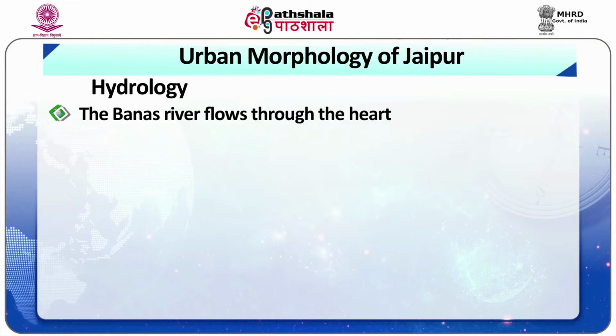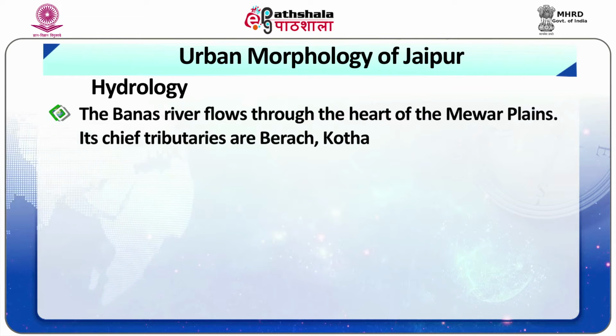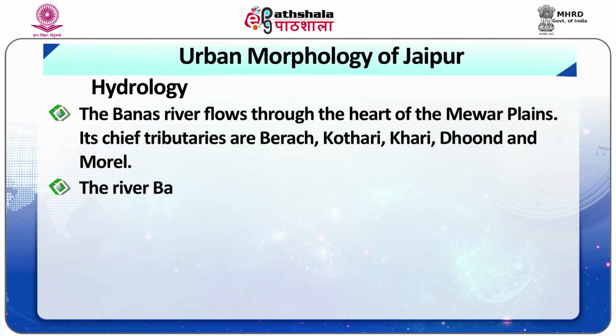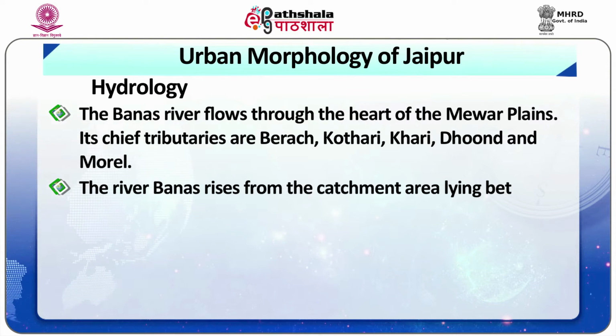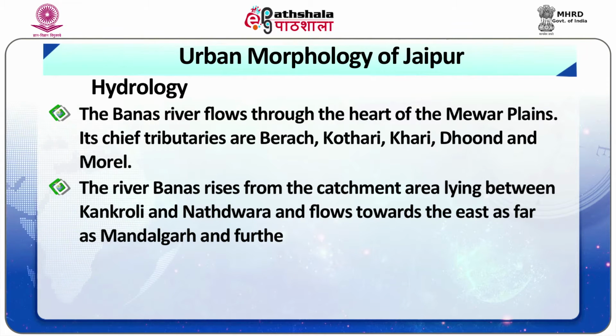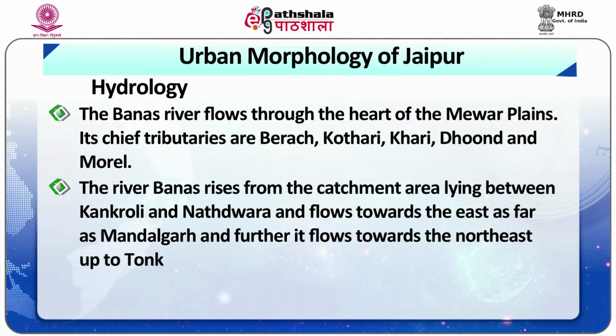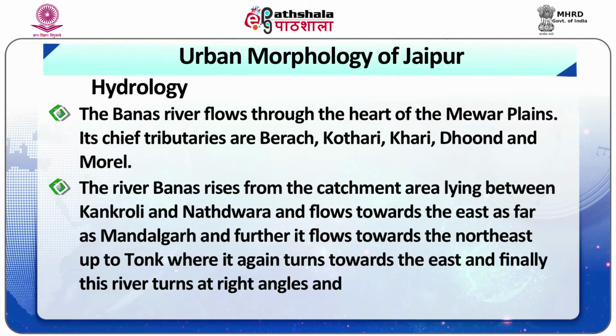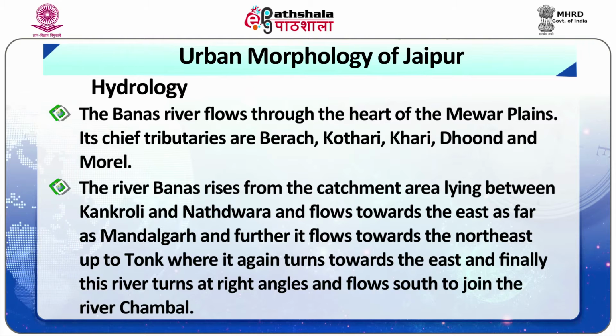The Banas River flows through the heart of the Mewar Plains. Its chief tributaries are Biraj, Kothari, Khari, Dhund and Moril. The river Banas rises from the catchment area lying between Kankroli and Nathwada, and it flows towards the east as far as Mandalgarh, and further towards the northeast up to Tonk, where it again turns towards the east, and finally turns at right angles and flows south to join the river Chambal.